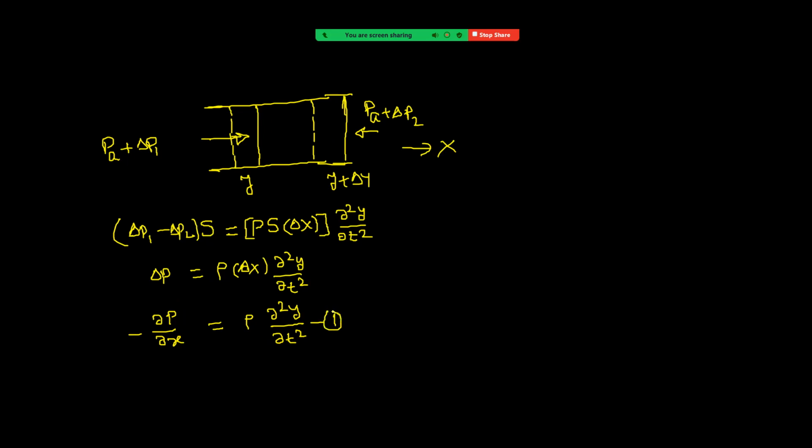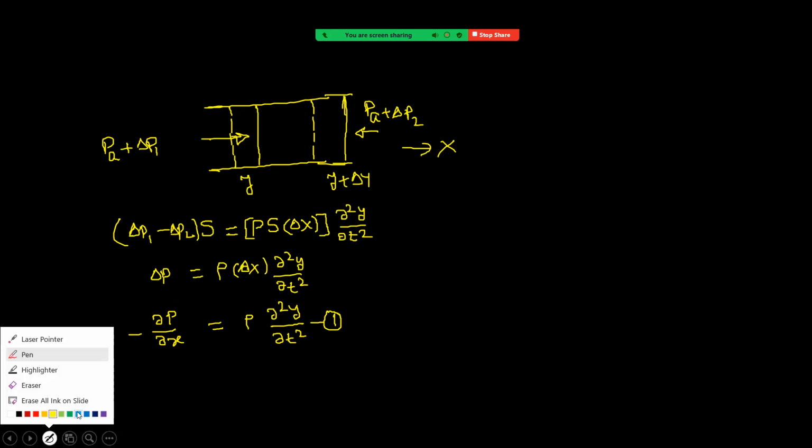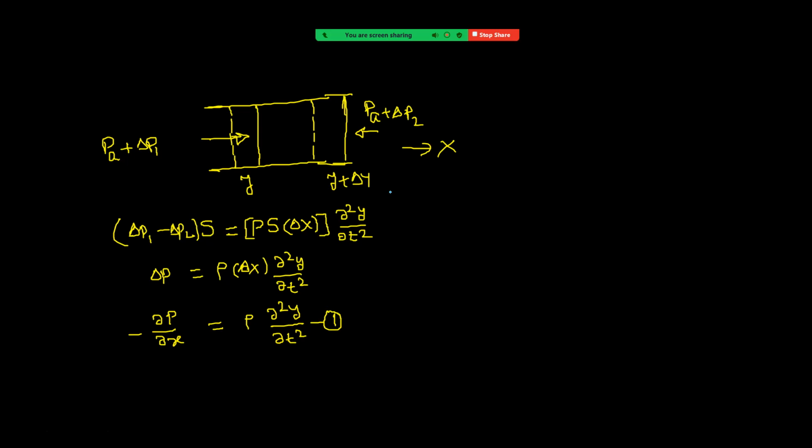Now focus on the result we got earlier. I am writing it here. We got delta P equal to minus B into dou y by dou x.